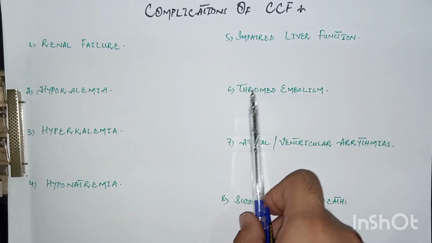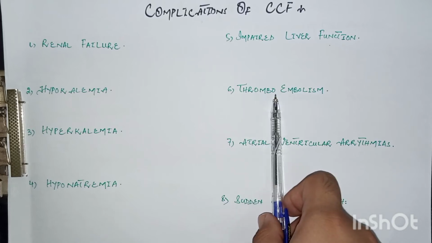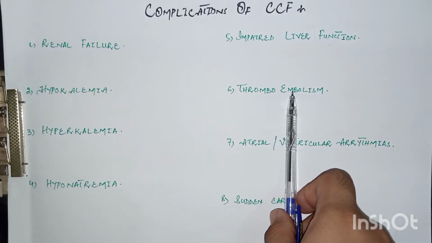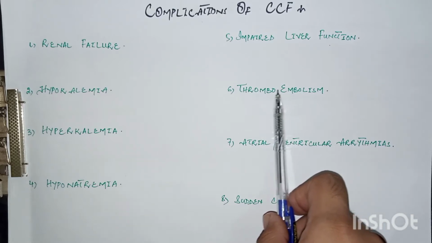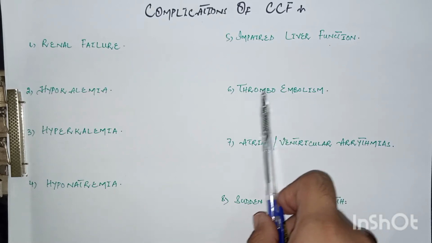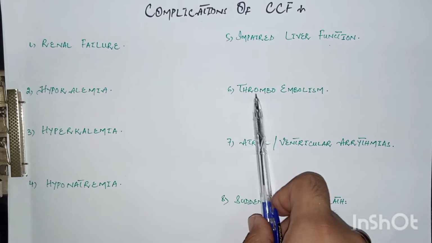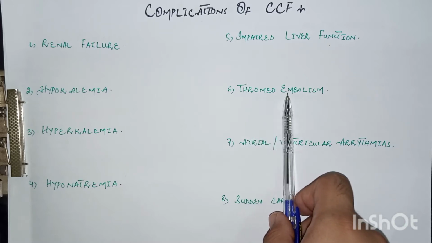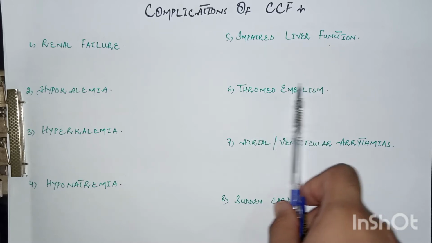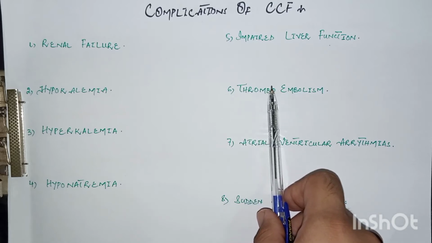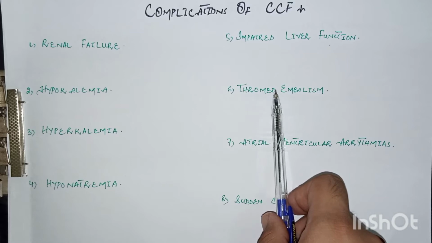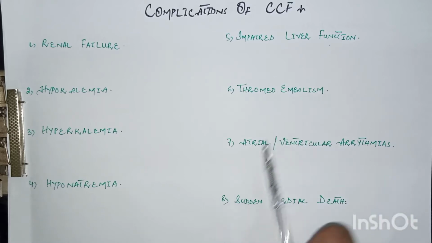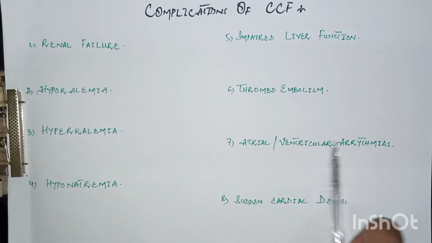The next complication is thromboembolism, that is the formation of thrombus which leads to emboli. This is more common in patients who are bed resting in severe cases of congestive cardiac failure, which leads to deep venous thrombosis and ultimately ends up with pulmonary embolism. Also, the patients of atrial or ventricular fibrillation or flutter are more prone to the risk of developing thrombus as well as emboli. The next complication is atrial and ventricular arrhythmias.